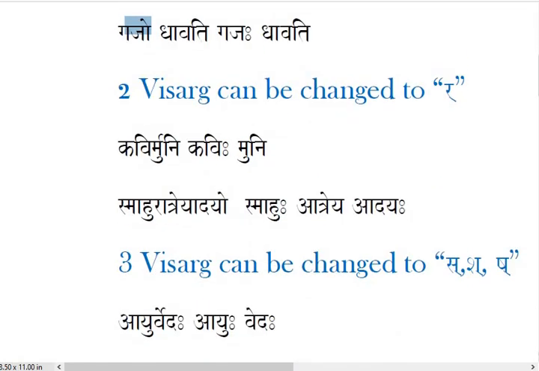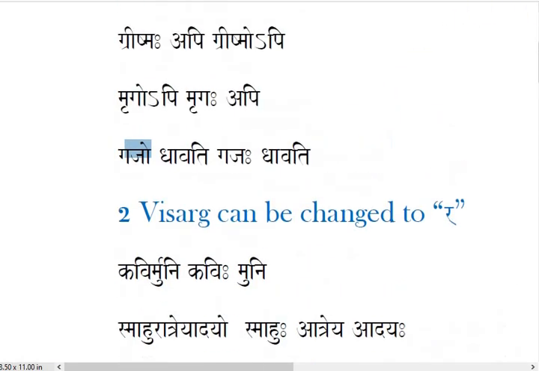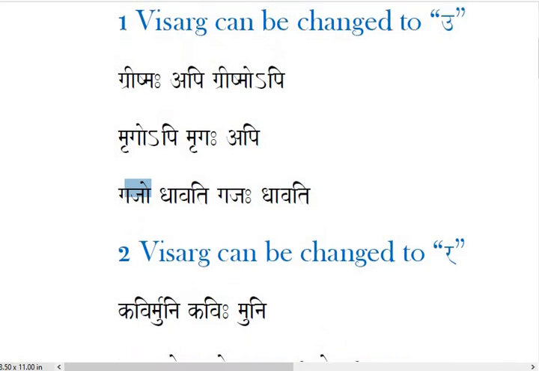Now rule number 2, Visarga. Sir, is avagraha silent here also? Grishmo api, is avagraha silent here also or not? Yes, dear. Always remember, in the Sanskrit language, avagraha is always silent wherever it comes. In any shloka word you will see avagraha is always silent. Never speak it.